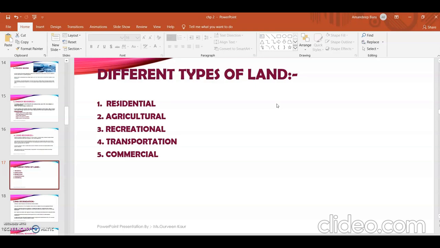A commercial area is real estate which is used for profitable business, such as office complexes, shopping malls, cinema halls, service stations, and restaurants.